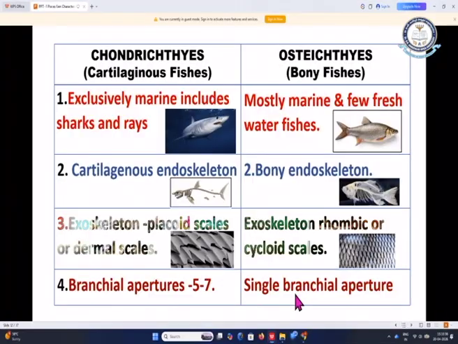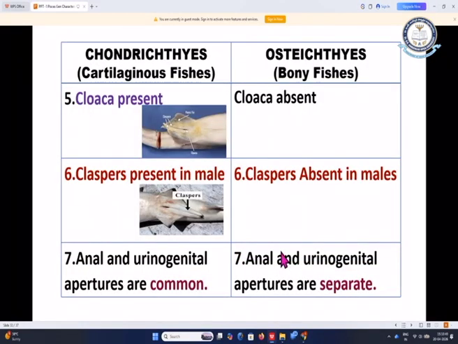And we have branchial apertures, the openings for the gills. These branchial apertures are about 5 to 7 in the case of Chondrichthyes, and only one branchial aperture is present in the Osteichthyes. Now coming to the other main differences, the Chondrichthyes possess cloaca. Cloaca is present in this picture, you can find the cloacal region,